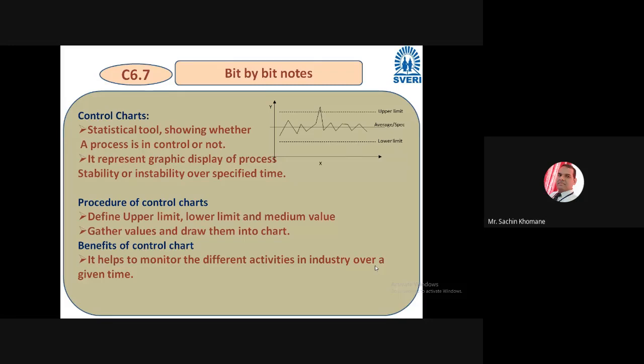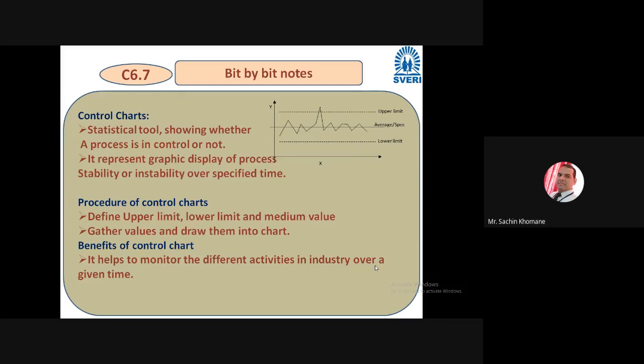How to prepare the control chart? Very simple procedure. You have to first define the upper limit and lower limit and medium value, or you can say average value. Then you have to collect or gather the data or values, and you have to draw them into a chart. Very simple. You have to join these points, and then you will get a certain diagram. Okay, so that is nothing but a control chart.